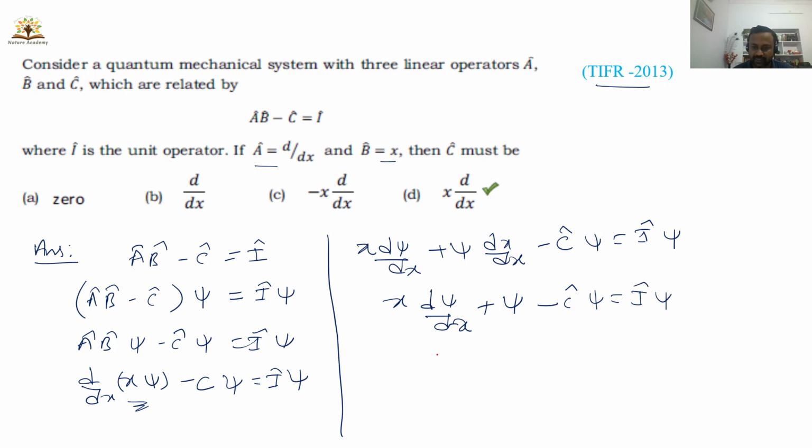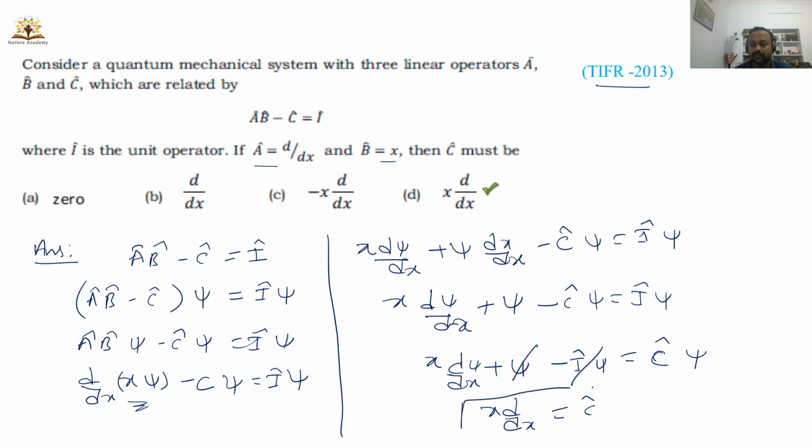Or I can write x into d by dx of psi, and this is minus I psi, is equal to C into psi. I psi is nothing but psi, and this psi and this psi get cancelled. So you get x into d by dx is equal to simply your operator C. Right? x into d by dx is simply operator C. So option D is the correct option.